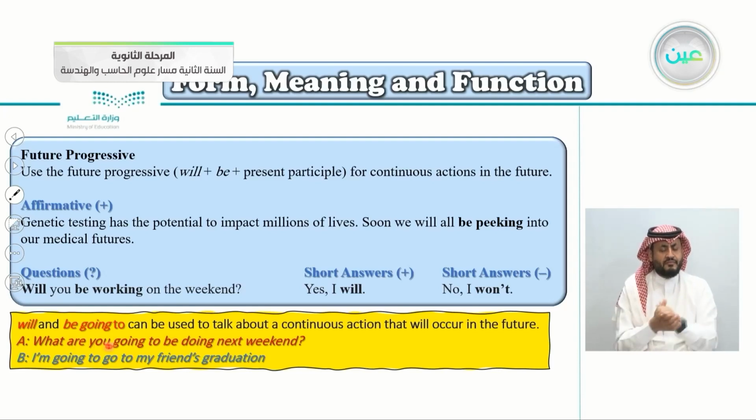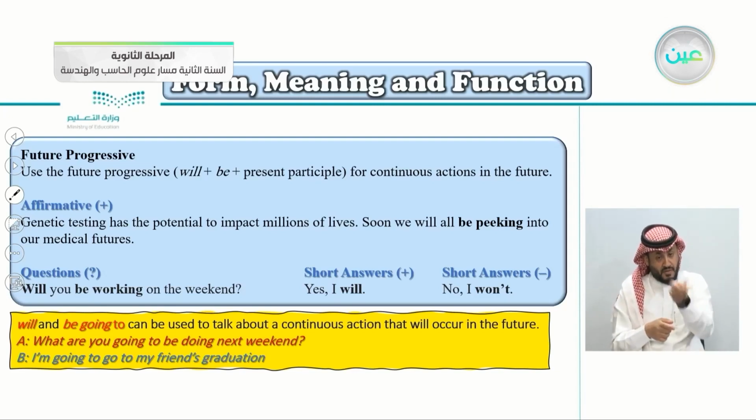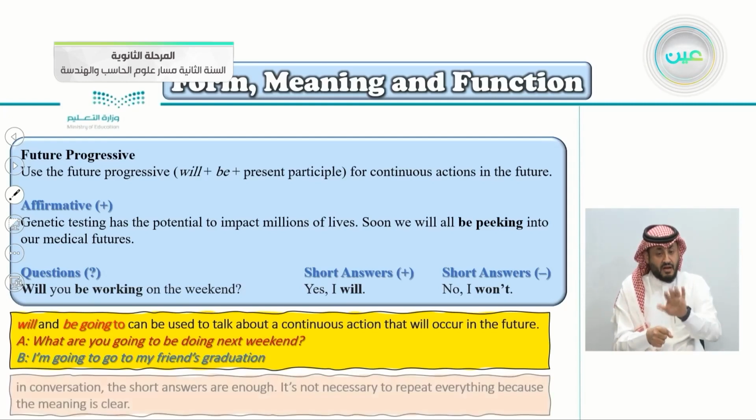What are you going to be doing next weekend? I'm going to go to my friend's graduation. So we didn't use will here, we used be going to. I am here, this is be, am. I'm going to go to my friend's graduation. So I'm here talking about a continuous action that will happen in the future.